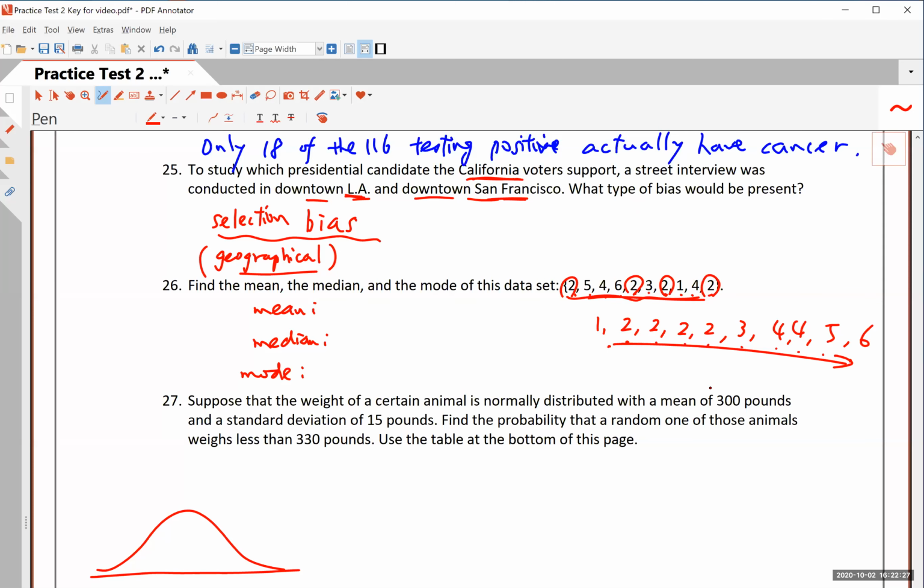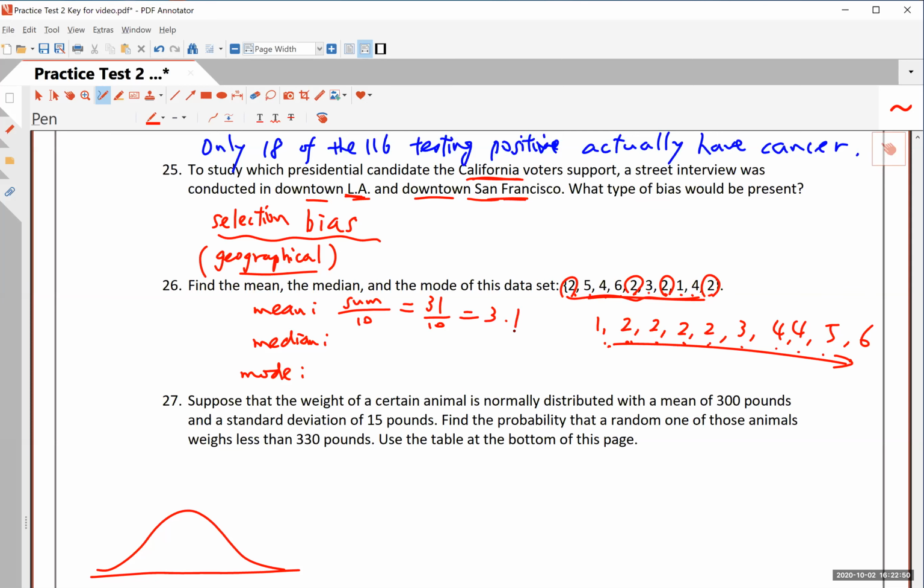And this is something you have to do in order to find the median. And the mean is, of course, you have to add up all the numbers and then you divide it by 10 because that's how many numbers you have. I'm not going to do this, but if you do 1 plus 2 plus 2 plus 2 plus 2 plus 3 plus 4 plus 4 plus 5 plus 6, you get 31, okay? And so the answer, it's 3.1.